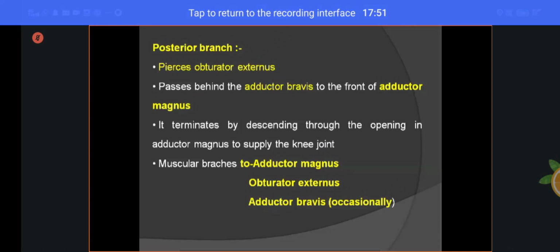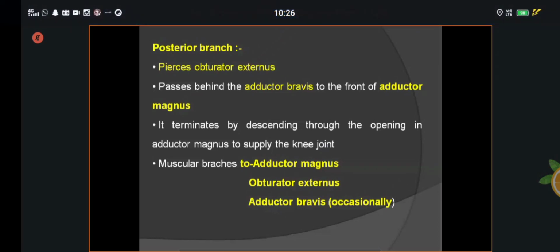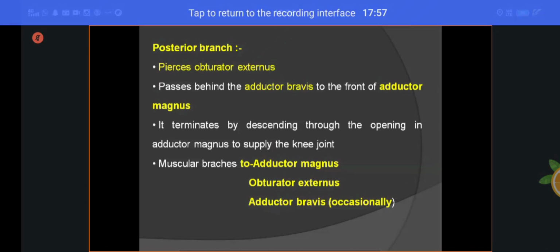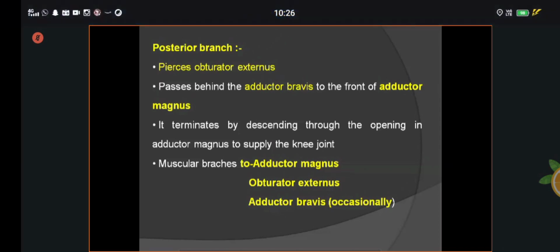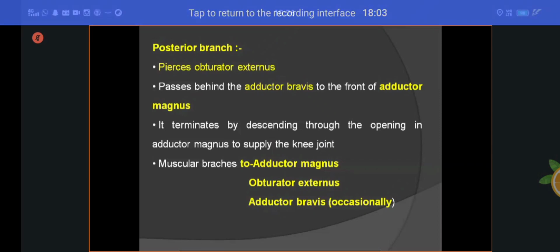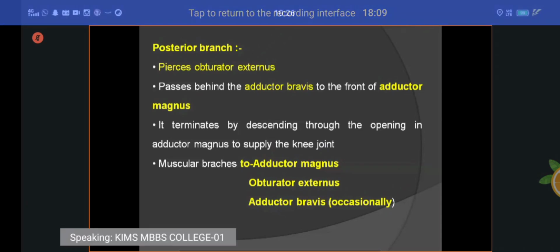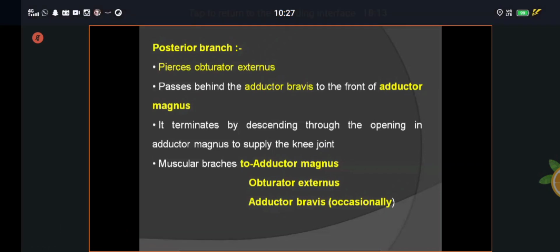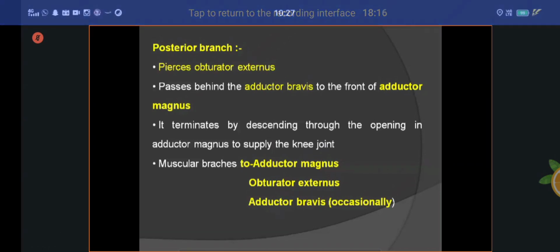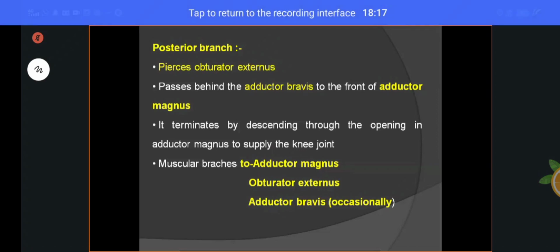The posterior division pierces the obturator externus, passes behind the adductor brevis and in front of the adductor magnus. It terminates by descending through the opening in the adductor magnus to supply the knee joint. Those are called genicular branches. After that, muscular branches to the adductor magnus, obturator externus, and adductor brevis. These are called branches coming from the posterior division of the obturator nerve. That is called your obturator nerve. Are you clear?